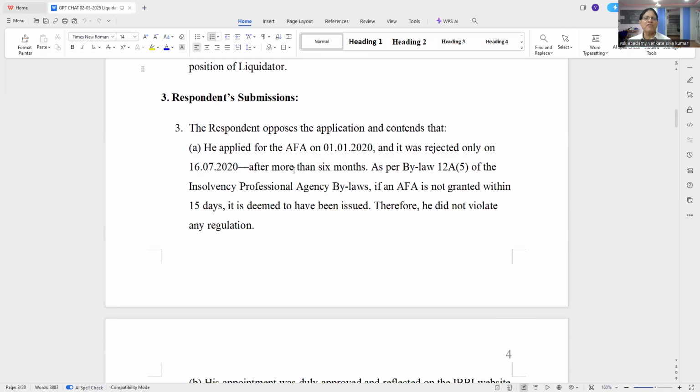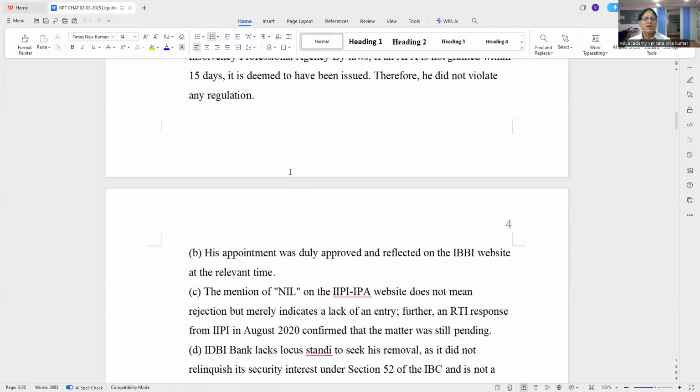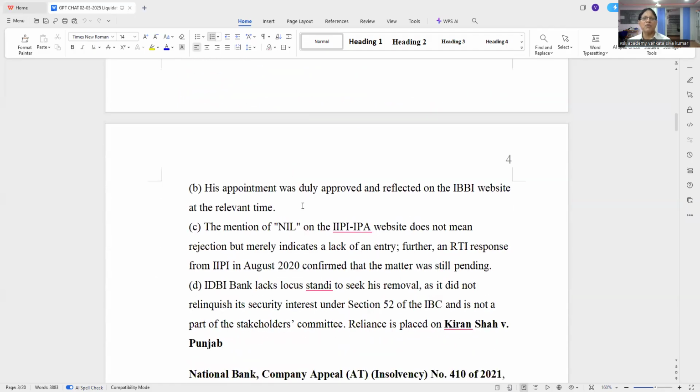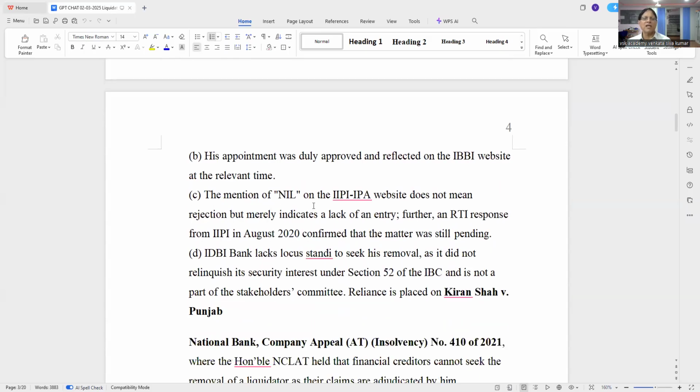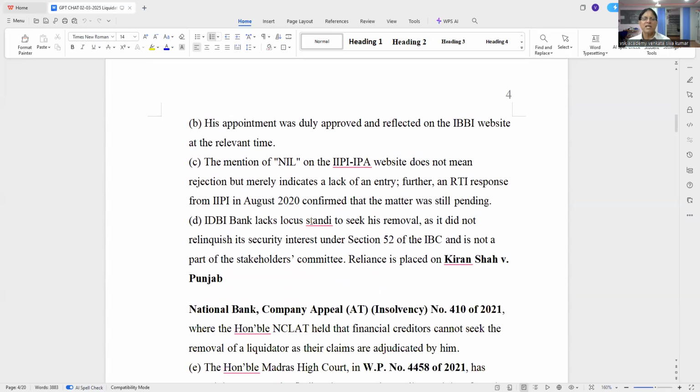He applied for AFA on 1/1/20 and it was rejected. Are they clear? His appointment was duly approved and reflected in the IPBA website at the relevant time. To mention nil on the IPBA website does not mean rejection, but merely indicates lack of an entry. Further, this point I did not know. That's beautifully explained. Further, the RTI response from IPBA in August 20 confirmed that the matter is still pending.